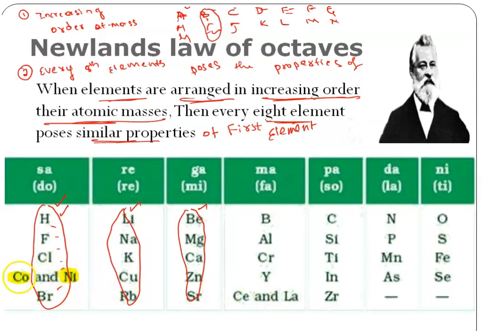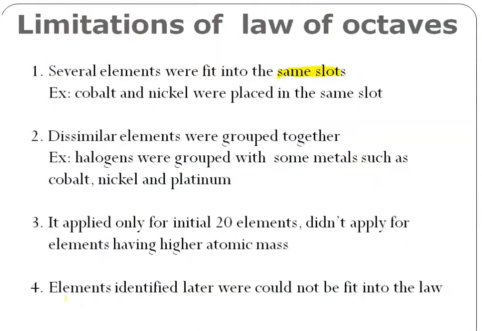Because both have the same properties compared to chlorine. And here, see, this one and this one, like this several elements were grouped in the same slot. That was the main drawback of this. First drawback: several elements were fit into the same slot. For example, cobalt and nickel were placed in the same slot.